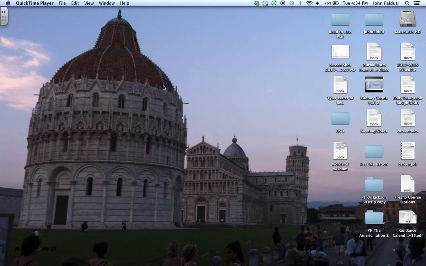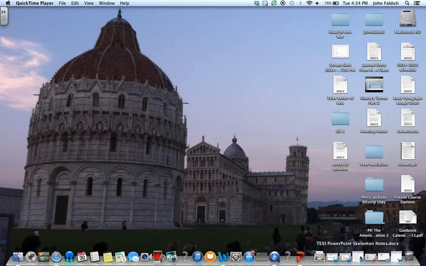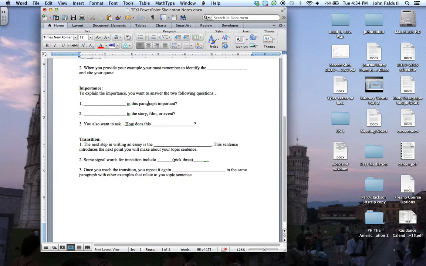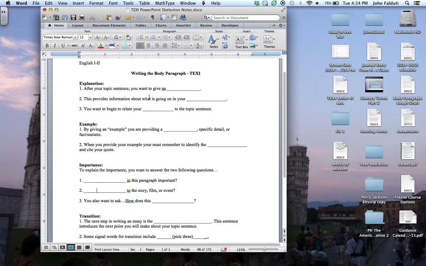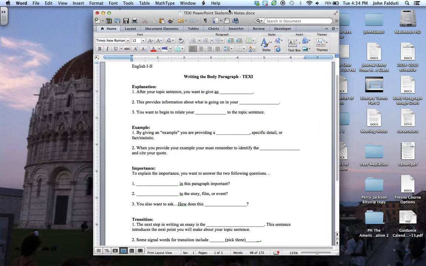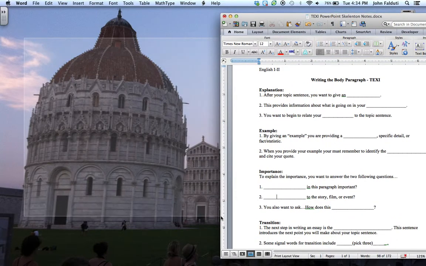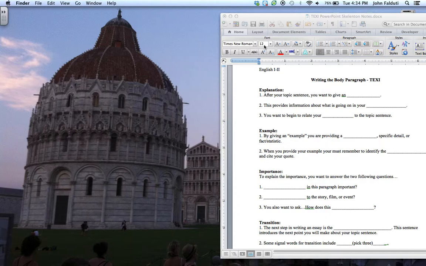Hey guys, if you're watching this video, that means that you have followed the instructions and that you are already on the right track. So, that also means that you should have this worksheet up as well. What you're going to want to do is have this video and this worksheet side by side. So like right here, you should have the video that you're watching right now. This way, as I go through the PowerPoint, you can simply stop it and fill in the answers here.